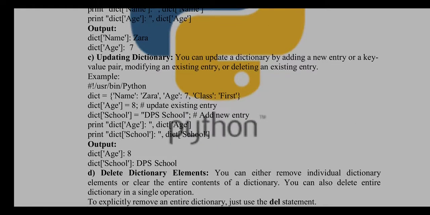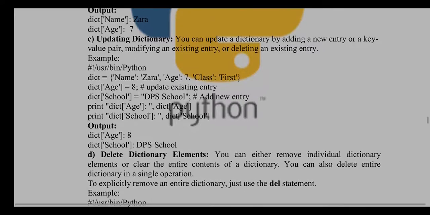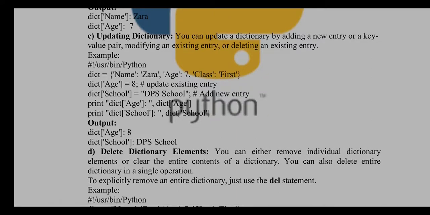Next is updating a dictionary. You can update a dictionary by adding a new entry or a key value pair, or modifying an existing entry, or deleting an existing entry. For example, see here, we have specified one dictionary with the key value pairs, that is name Zara, age 7, and class first. If we are going to update an existing entry, that is age, we are going to change the age, where it is mentioned 7.